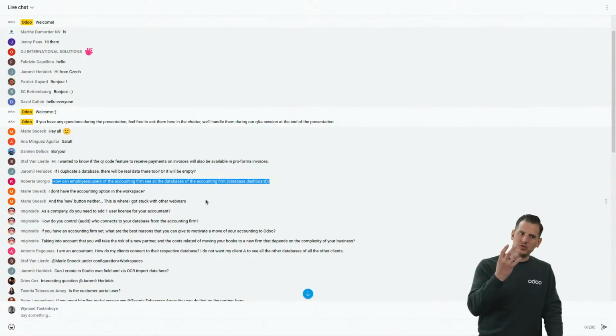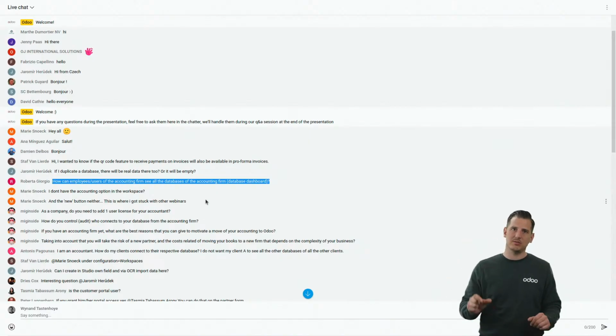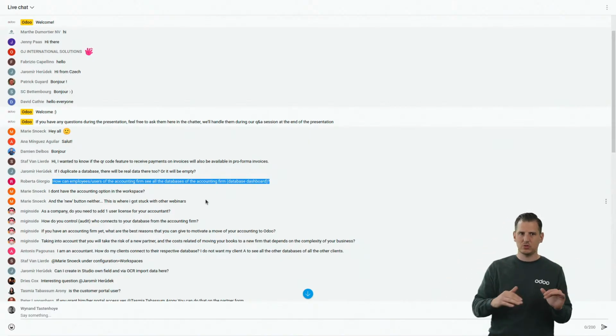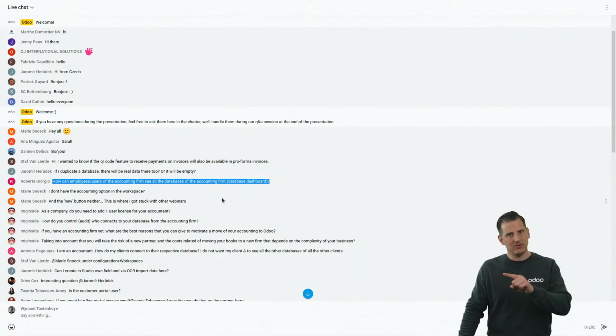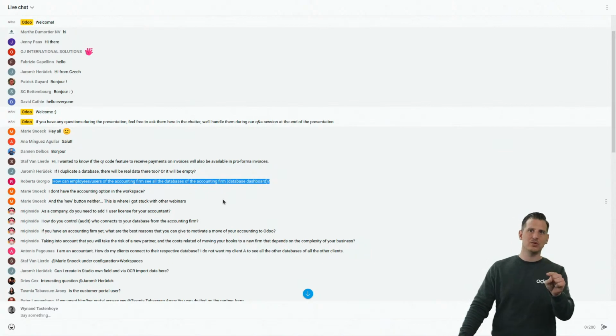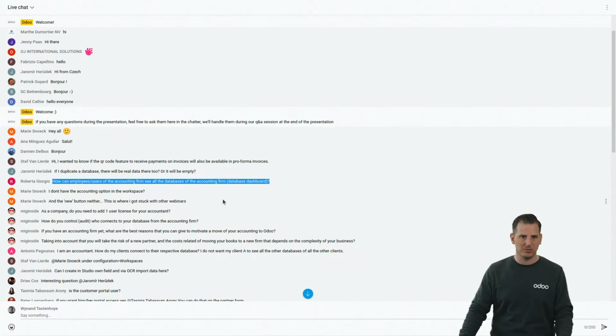For the moment, if you don't see them, make sure you have a user in your customer databases with the same email address, and just create a support ticket. They will make sure that they become visible. There is no other way. In the future, this will be automated. If you're an accounting firm user and you have users in other databases, they will appear automatically.